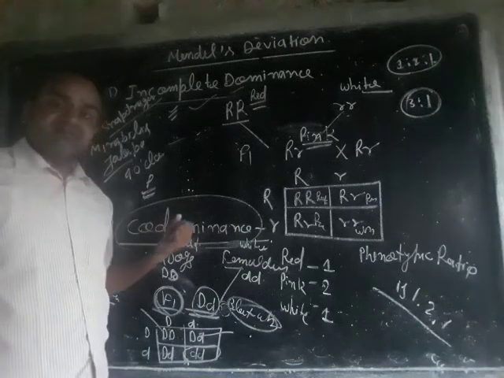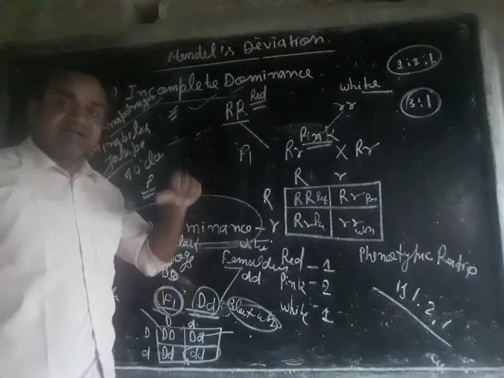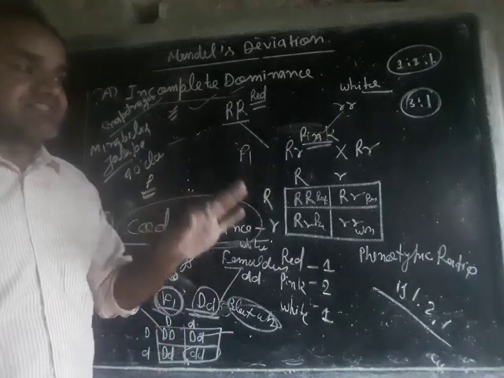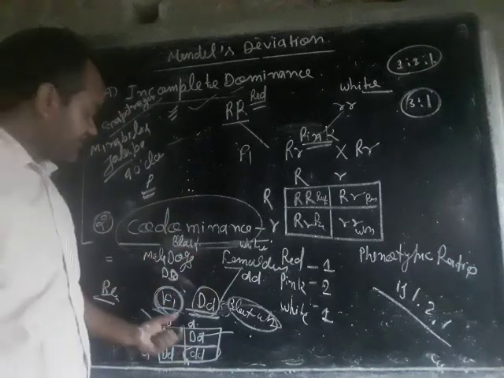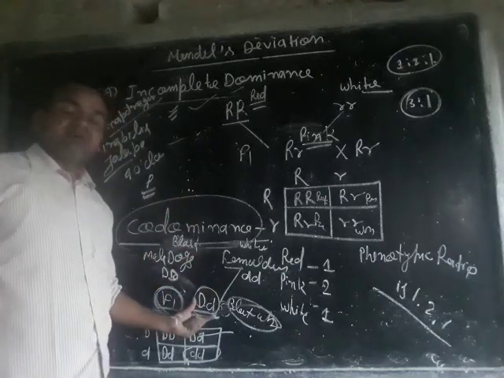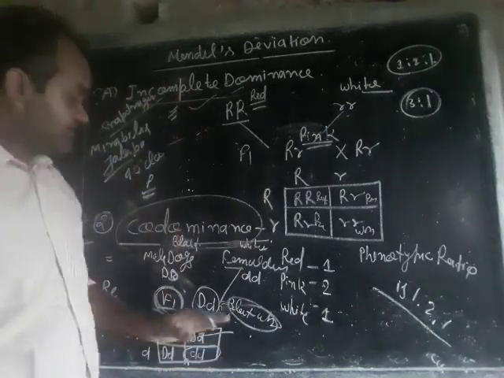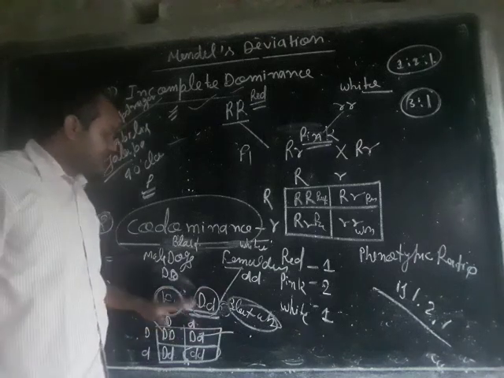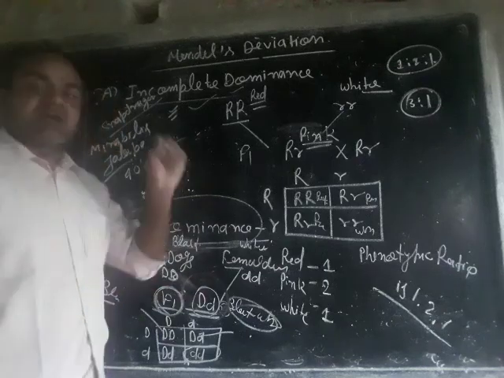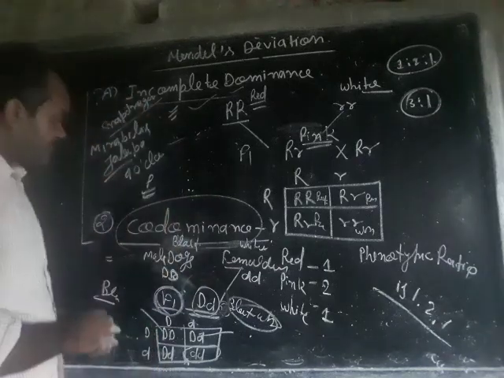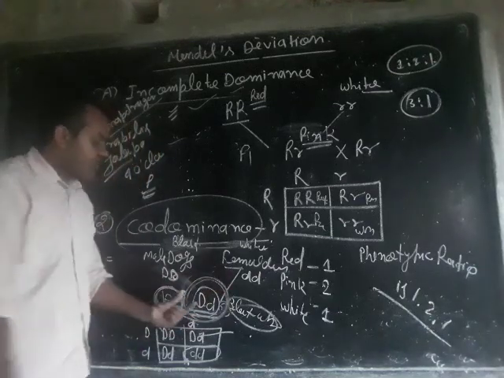What is codominance? Codominance is when the F1 progeny contains the characteristic features, or phenotypic expression, of both parents. In the F1 generation there is no dominance of either parent, but we get the characteristic features of both parents.